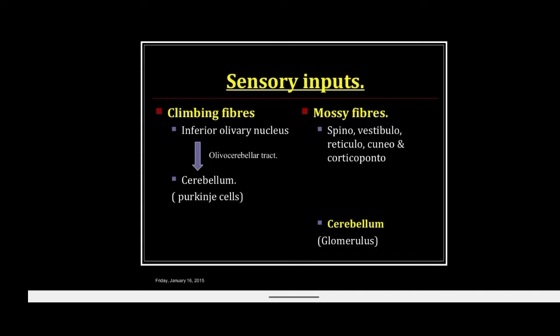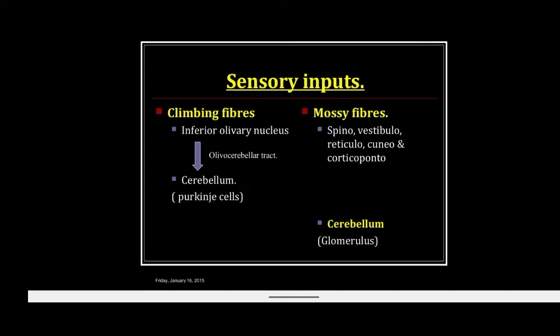So two types of fibers are coming from different parts of the brain in the cerebellar cortex, and both fibers are excitatory in nature. The climbing fibers come from the inferior olivary nucleus via the olivocerebellar tract and go to the Purkinje cell layer, and